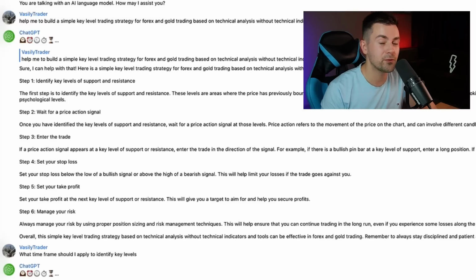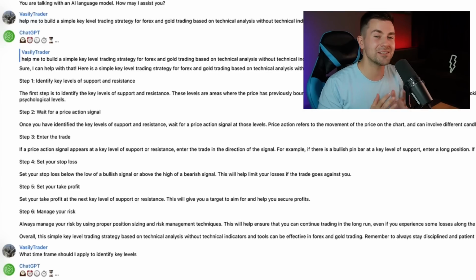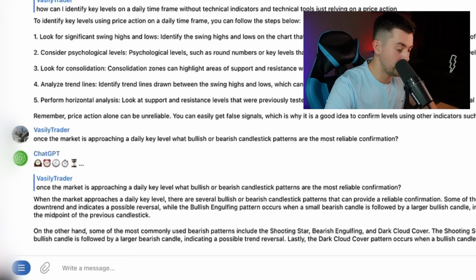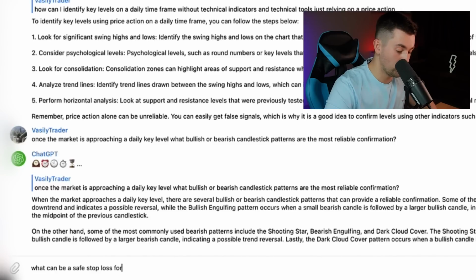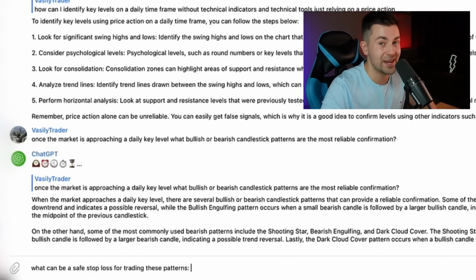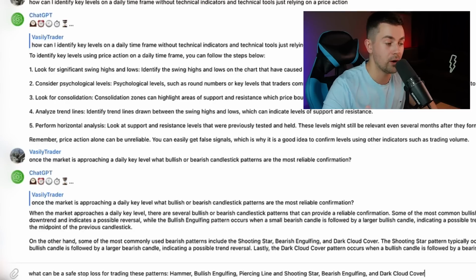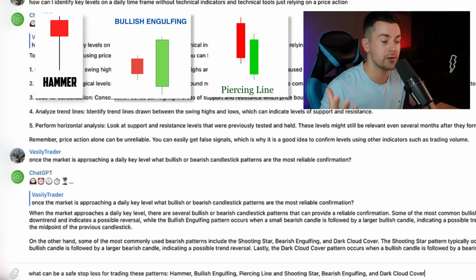And in this step number 4, ChatGPT suggests we set our stop loss above the bearish signal or below the bullish signal. And to me, it is not clear. So I guess we should ask ChatGPT to clarify where exactly our stop loss should be. Our next question to Chat will be, what can be a safe stop loss for trading these patterns? And we should give the exact list of the patterns: the hammer, the bullish engulfing, the piercing line, the shooting star, bearish engulfing, and the dark cloud pattern.